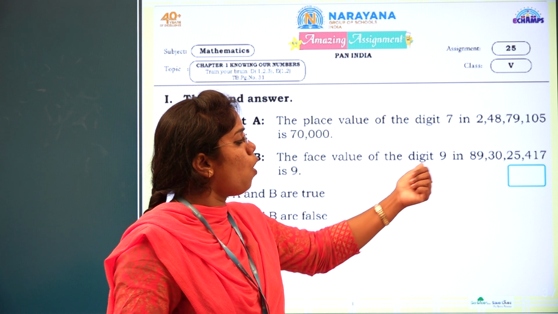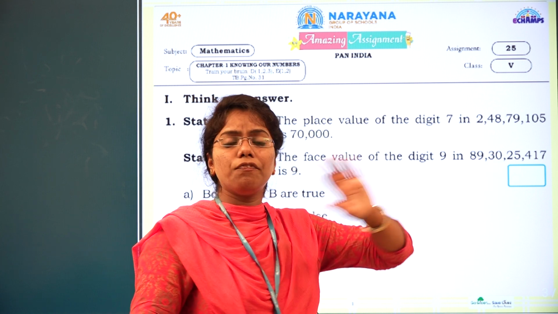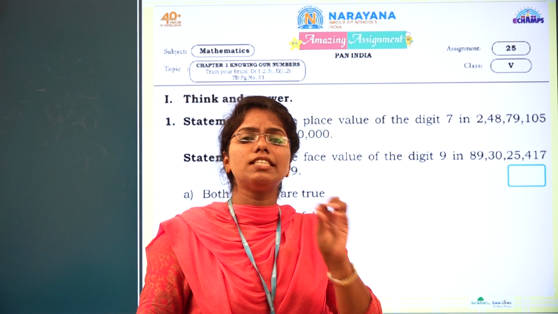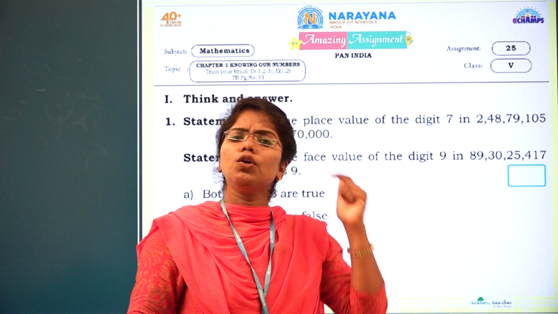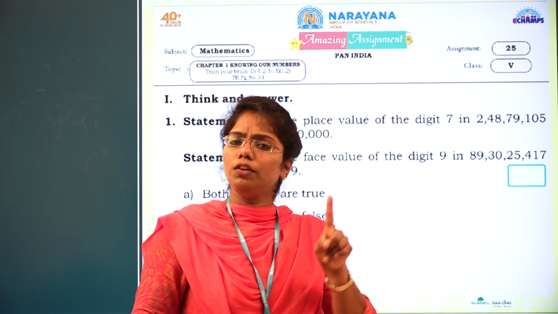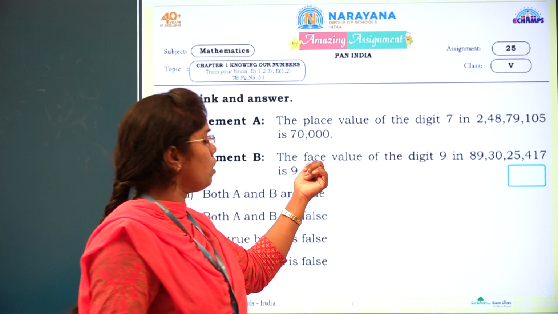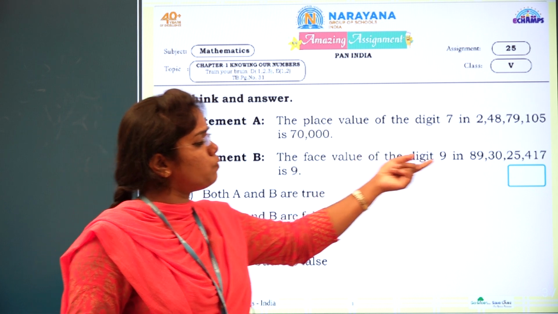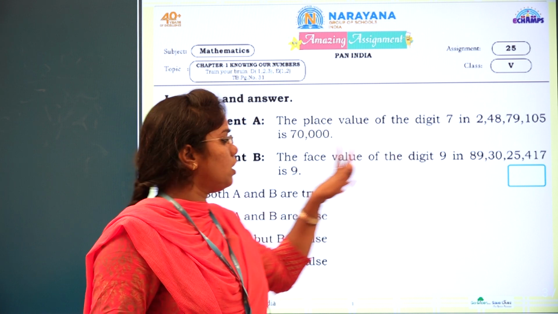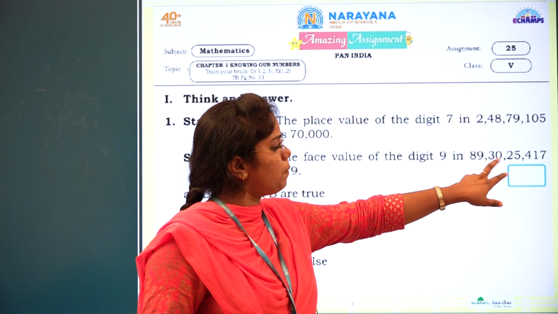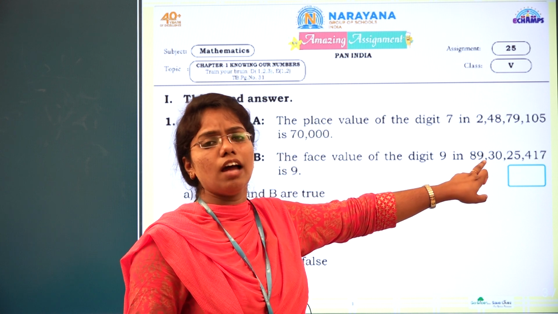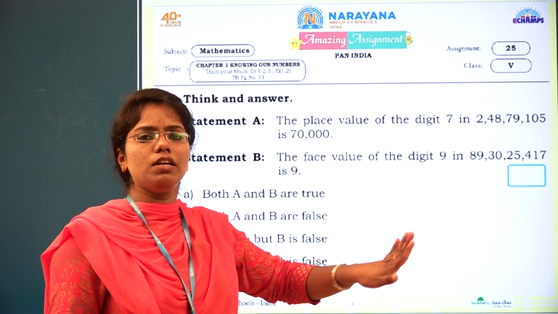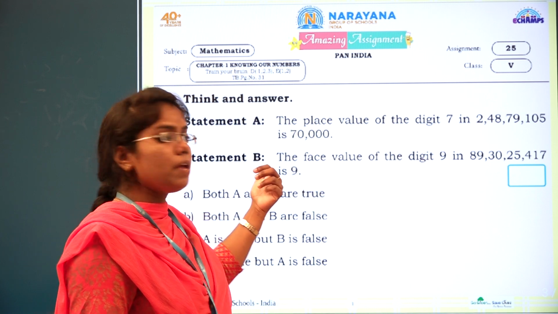Wherever the digit is placed, the face value won't change. A simple example: if you see your face in the mirror, will it change? No. Face value means wherever the place, it won't change. Of course the 9 is in the 9 crore place, but it won't change. It will be the same digit, 9. So statement B is also correct.